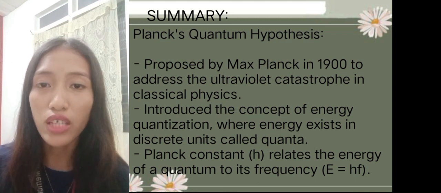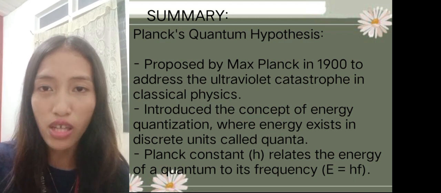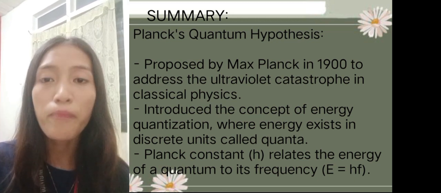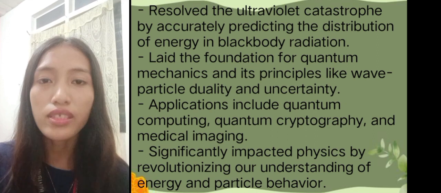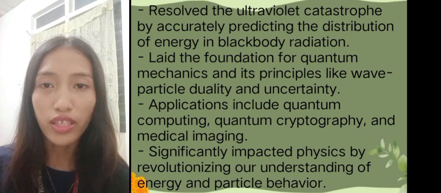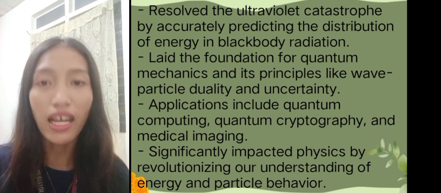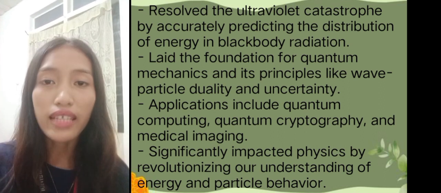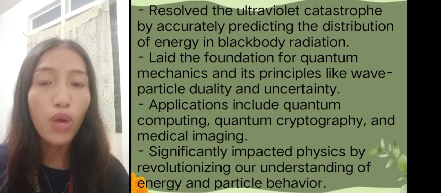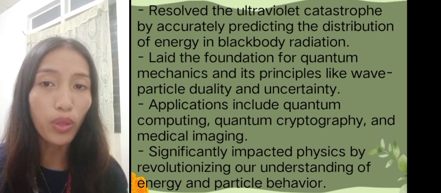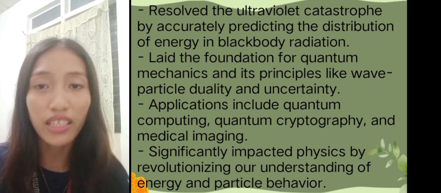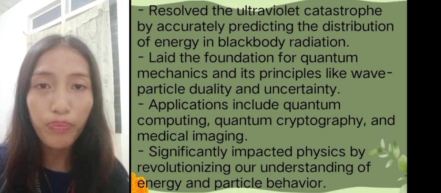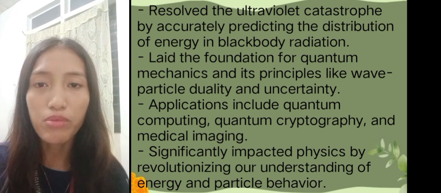Planck's constant, h, relates the energy of a quantum to its frequency, which is E equals hf, and resolved the ultraviolet catastrophe by accurately predicting the distribution of energy in black body radiation. It laid the foundation for quantum mechanics and its principles like wave-particle duality and uncertainty. Applications include quantum computing, quantum cryptography, and medical imaging.